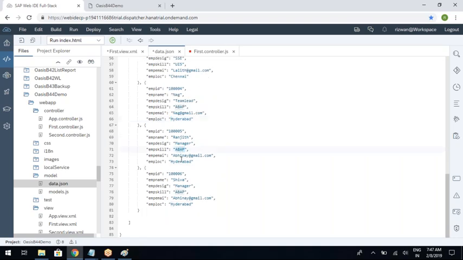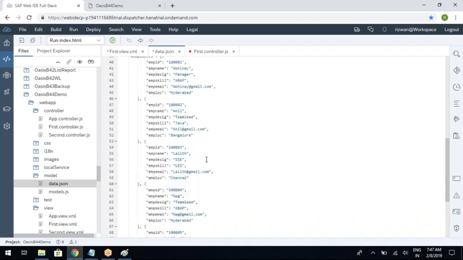And again, so here let me write UI5. So Ranjit as a manager. Ranjit@gmail.com, and location I'm writing Bangalore, and Siva@gmail.com, and I'm writing SC, Shiva@gmail.com, Hyderabad. Let me write Chennai. Okay. Yeah. So now the hard-coded data is ready.